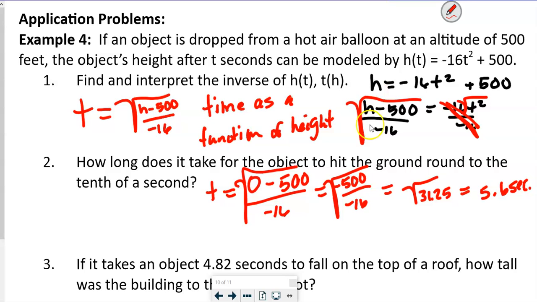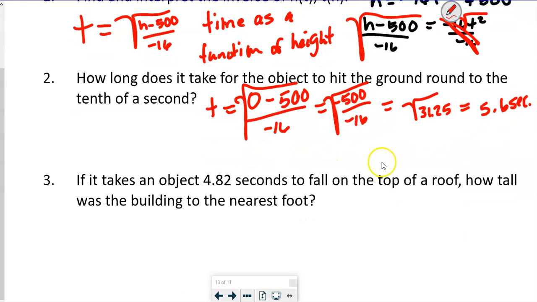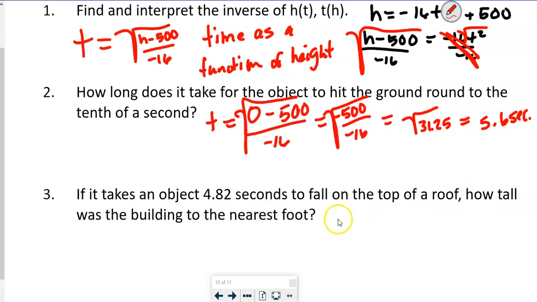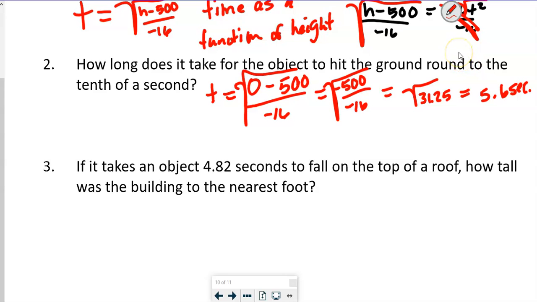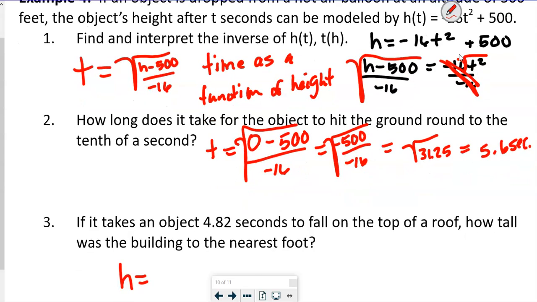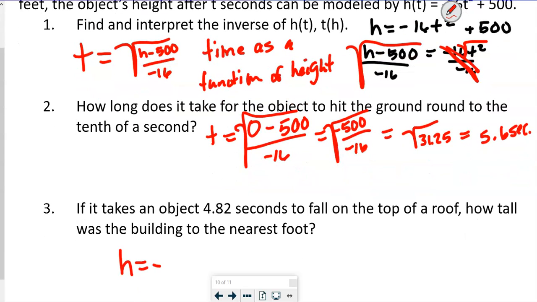Okay. All right. Part C says, if it takes an object 4.82 seconds to fall onto the top of a roof, how tall was the building to the nearest foot? Now this time, it says height right up here after t seconds, so we're going to solve for the height this time. So h is equal to, and we're just going to use our original formula, negative 16 times our time, 4.82 squared, and then we're going to add 500 to that, right?